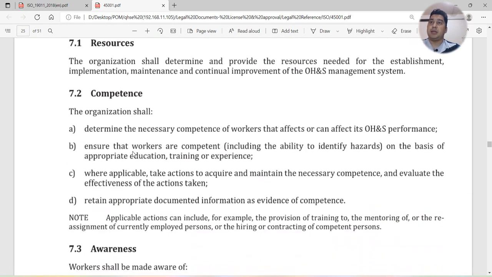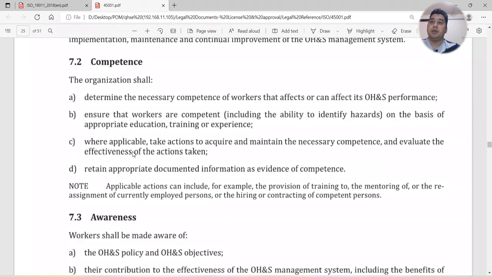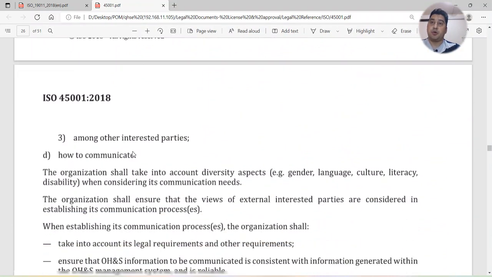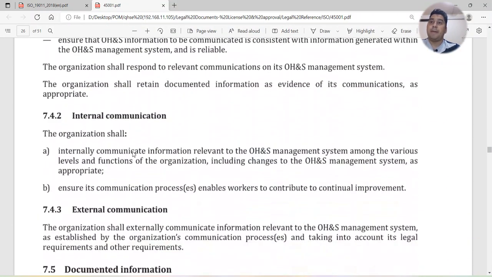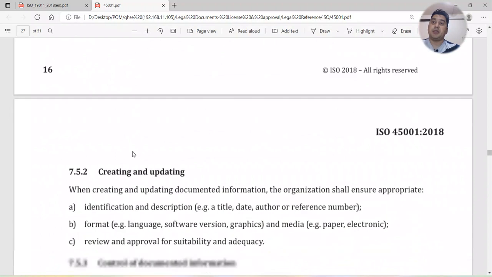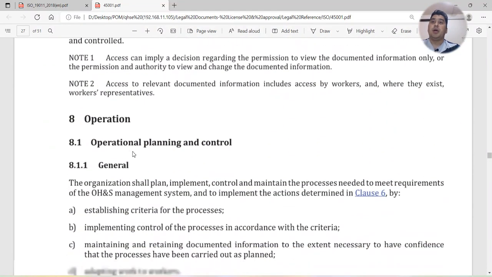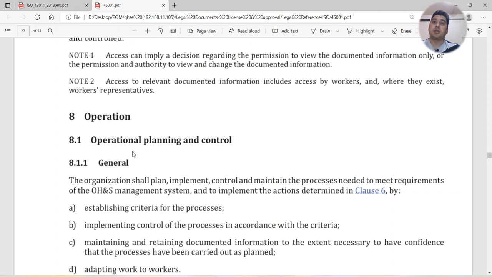Yesterday in my second video we covered till clause number 7, which is resource, support, competence and communication. In this clause number 8, we will talk about operation.